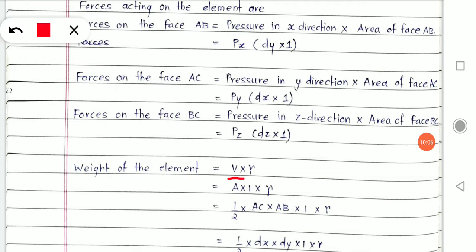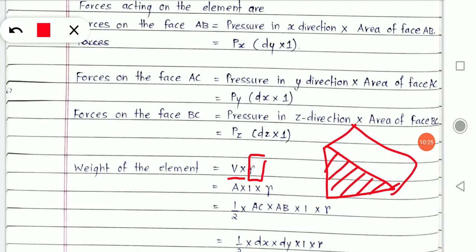I assume that the volume of an element is V and weight density is represented by gamma. Now volume will be what? Volume will be area of this surface into thickness, which is already known to us, 1 or unit.